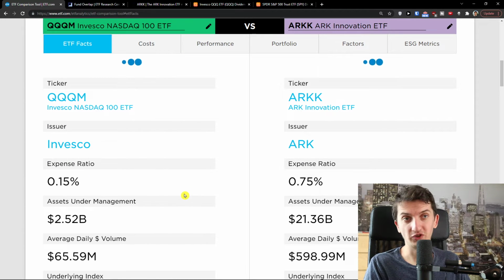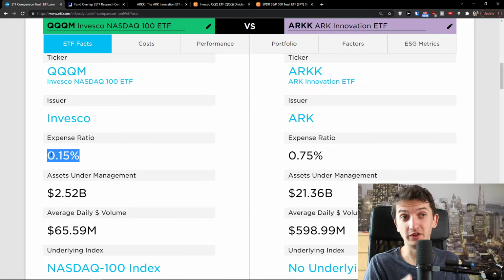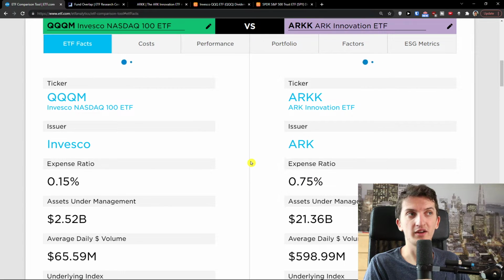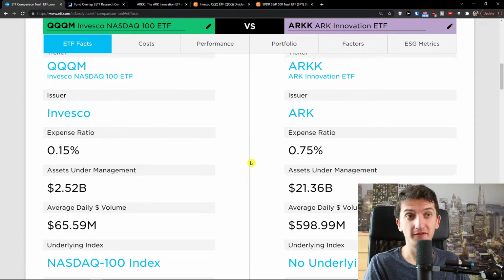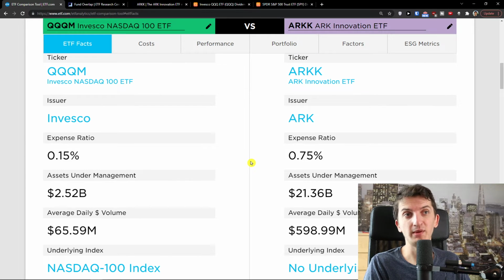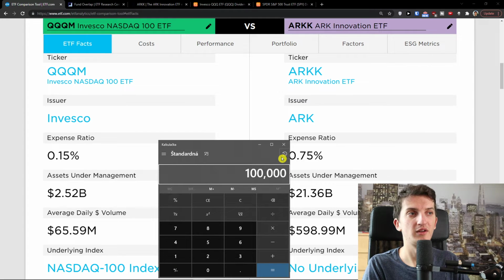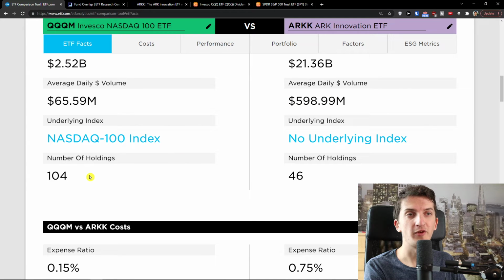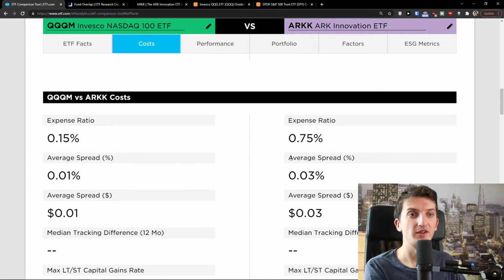So let's go to the expense ratio. As you can see, you're going to see 0.15 versus 0.75. So ARKK is much more expensive. And what does the expense ratio mean? When you have $10,000, you would pay $15 in expenses here, and $75 there. So when you calculate it like this, see? This is how we do it. Now, when you go further, you see also the number of holdings, 104 compared to 46.